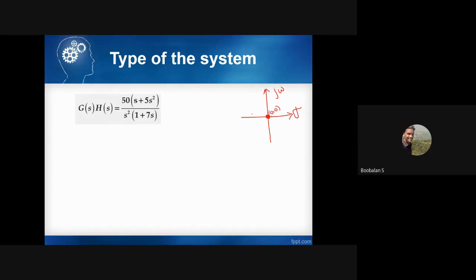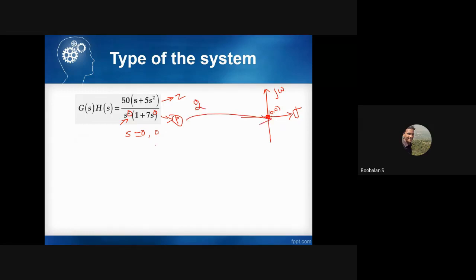The poles are found from the denominator, and the numerator of the transfer function gives the zeros. We will get 3 values for s because of the maximum power 3. Setting it equal to 0, we find its values. Here s has 2 zeros, so 2 poles are located at the origin. That's why it's a type 2 system.